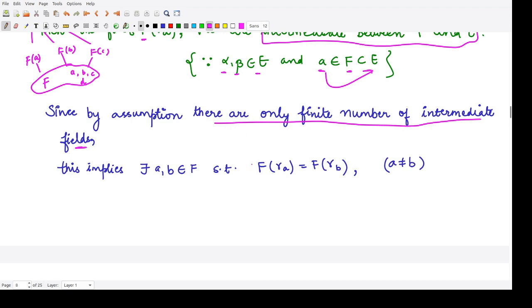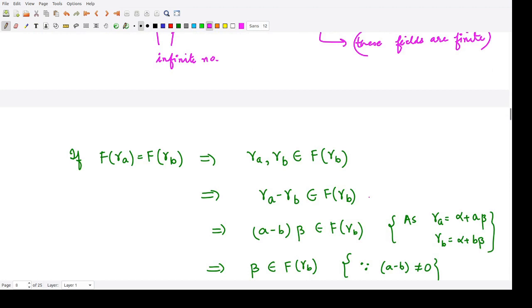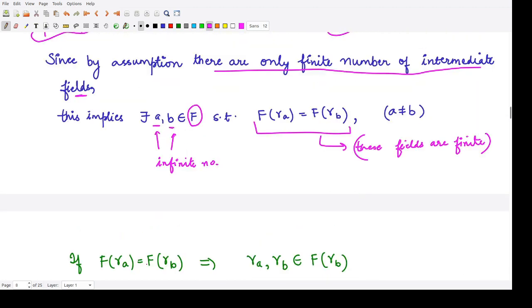So this would imply that for two elements A and B which are present in F, because F is infinite, there would be so many elements present here, an infinite number of elements, such that these two fields would be equal. Why? Because the intermediate fields are finite in number. If they are finite, that means F of gamma A is equal to F of gamma B.